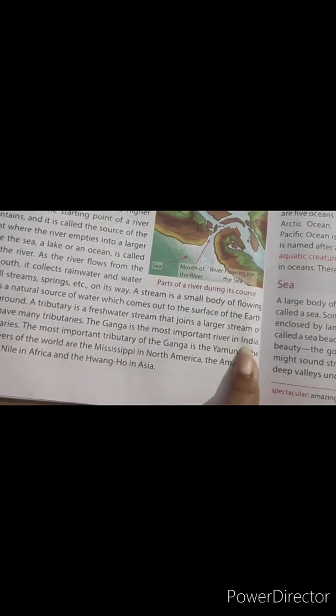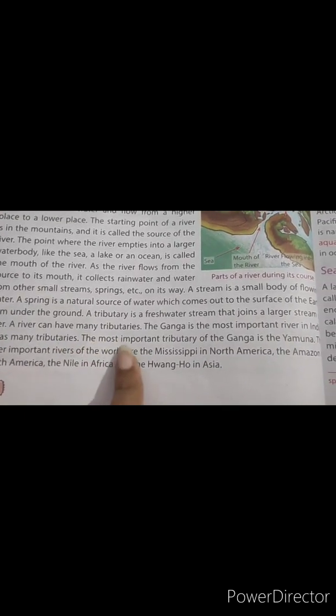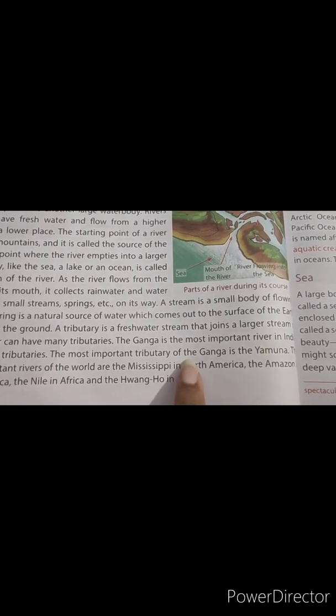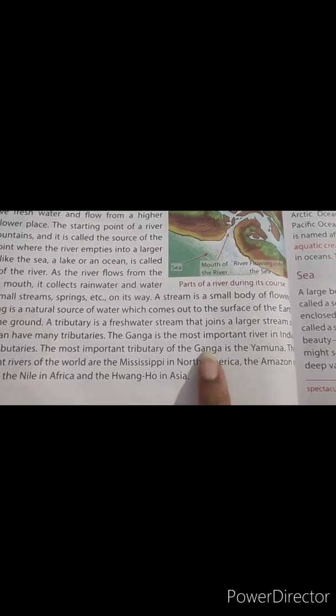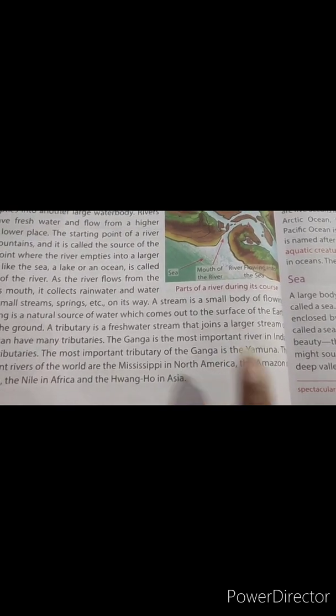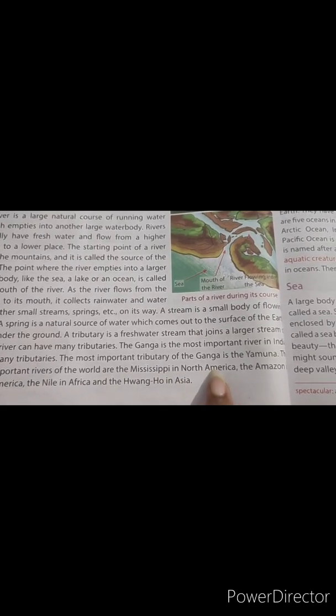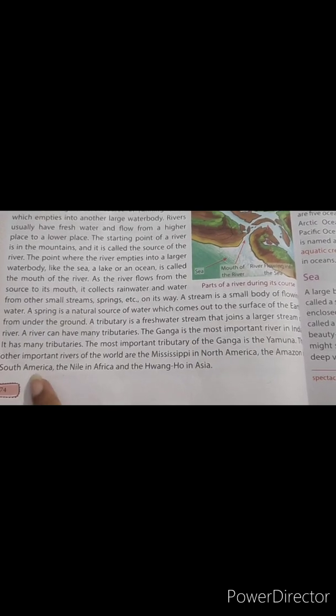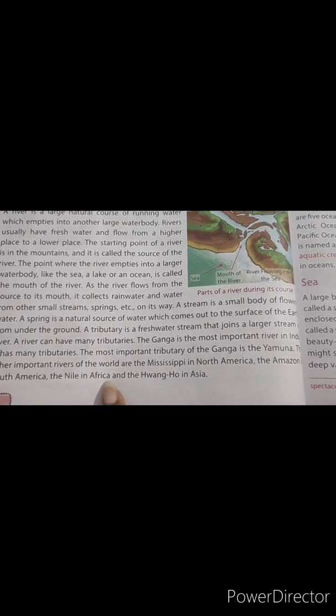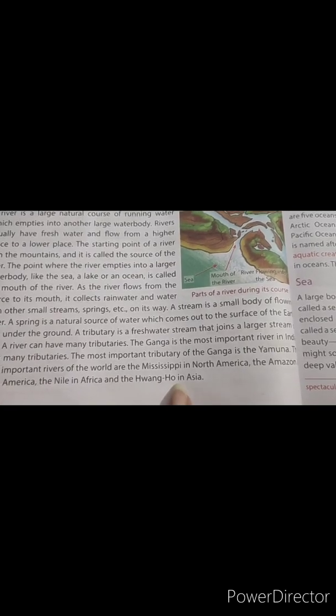The Ganga is the most important river in India. It has many tributaries. The most important tributary of the Ganga is the Yamuna. The Yamuna also meets the Ganga. The other important rivers of the world are the Mississippi in North America, the Amazon in South America, the Nile in Africa, and the Huanghe in Asia.